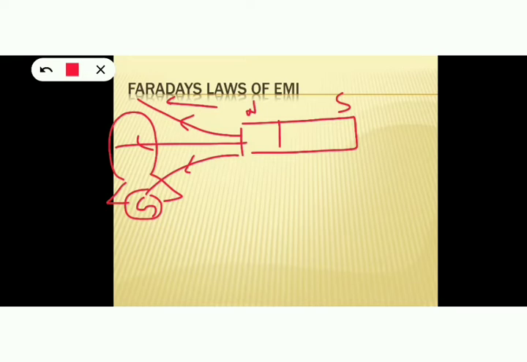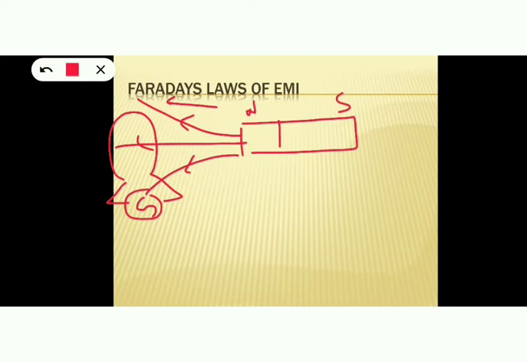Similarly, when the magnet is moved backwards, then also the galvanometer deflected but in the opposite direction, which also indicated a change in magnetic flux. Now the magnetic flux decreases as the magnet is moved backwards away from the coil. So there is a change in magnetic flux due to which an EMF is induced and current is induced in the coil but in the opposite direction. But at the same time, when the magnet is kept at rest, no EMF is induced in the coil because there is no change in the magnetic flux associated with the coil, hence no current is flowing through the coil.